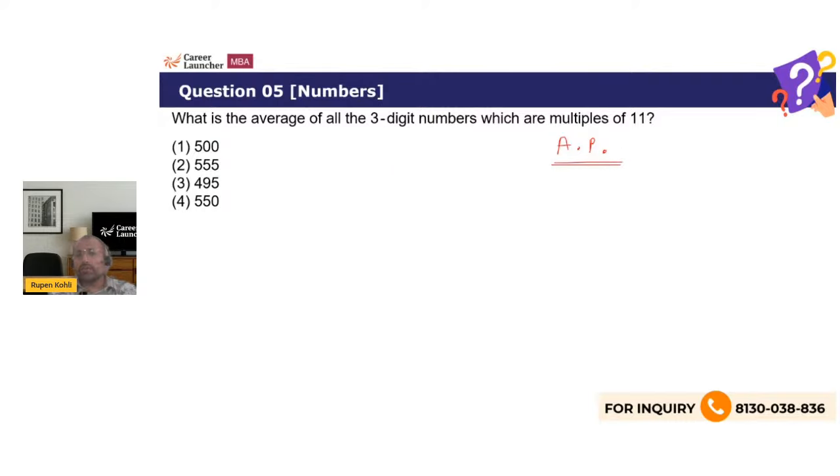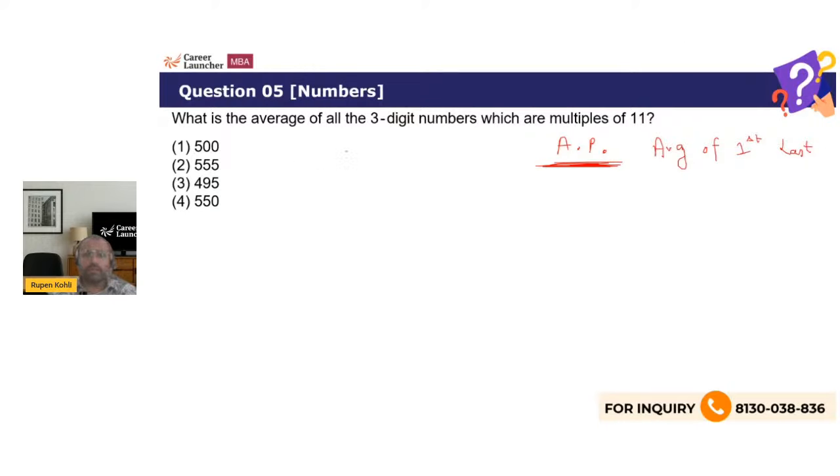So basically the concept that you should know is that in an AP, the average of an arithmetic progression is always the average of the first and the last numbers, right? So take the average of the first and the last numbers. That is always the average of an AP, and that's how you can do this very quickly.